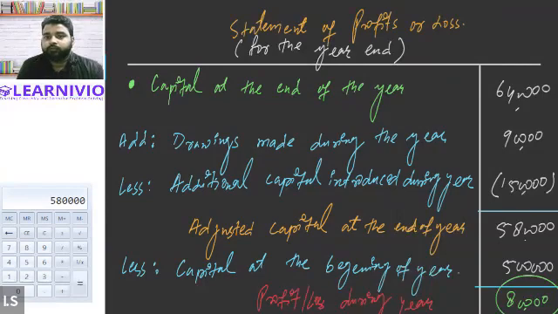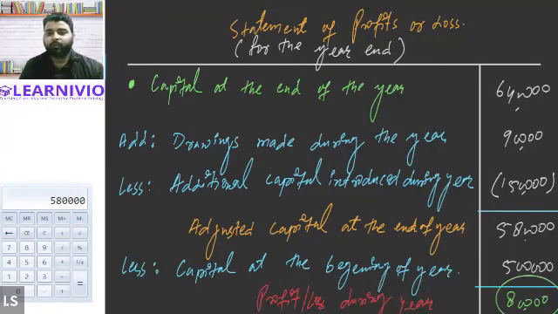Okay. So in today's session, we have started a new chapter, single entry. Single entry basically means statement of accounts which is not prepared by following the rules of the double entry accounting system. This kind of system is followed by small businesses. There are certain merits and obviously various demerits of the single entry system.